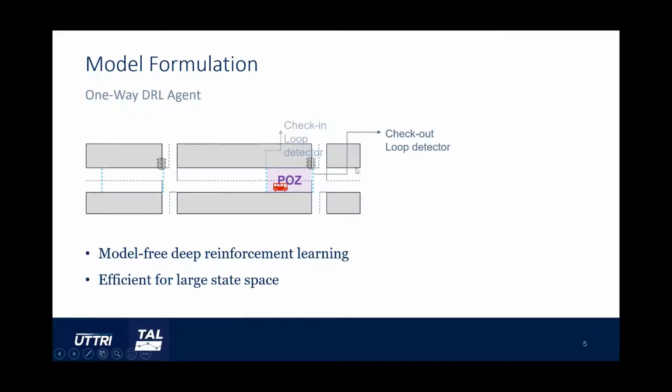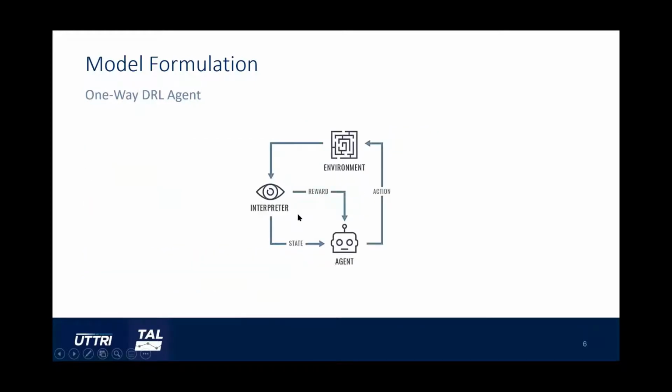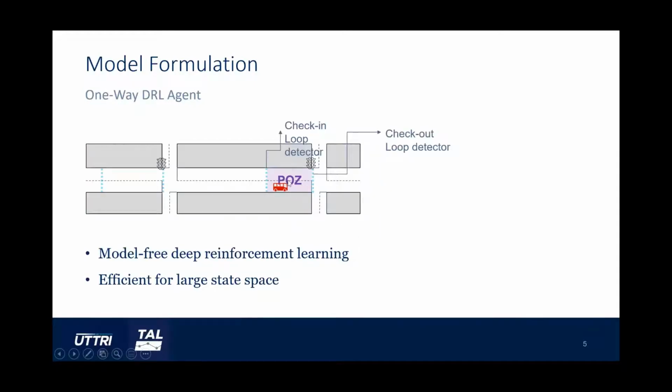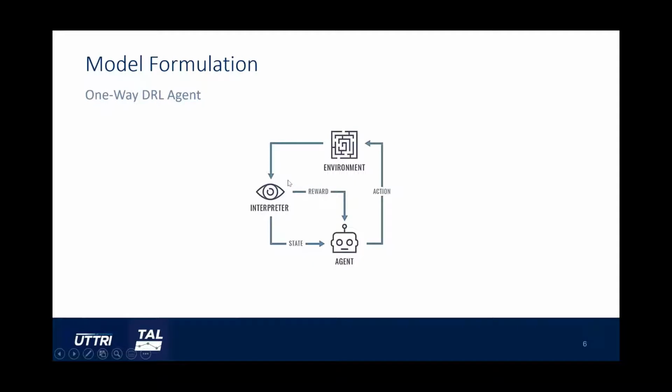A check-in loop detector is located a few hundred meters upstream of an intersection, whereas the checkout loop detector is immediately downstream of the stop line. As shown in this figure, the zone between the check-in and checkout loop detectors is the priority operating zone. We call it POZ. Our deep reinforcement learning agents are developed for one way only. So we have two independent agents, one for each direction.